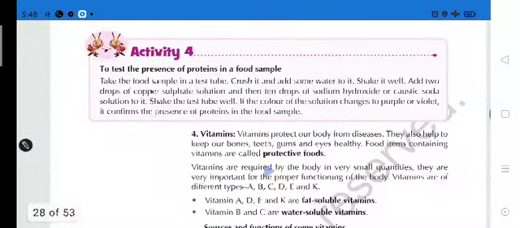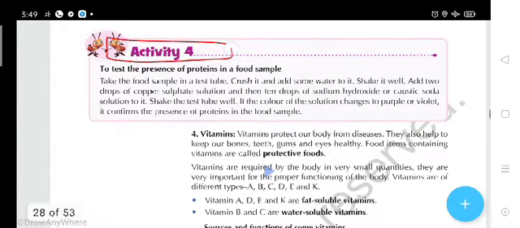Now see students, here is another activity to test the presence of protein in food samples. Students, you are eating any kind of food. How are we able to know that the food you are eating contains protein? For this, again we have to perform an activity. You have to take a glass test tube. Now the food whatever you have taken, you have to crush it. After that, add some water to it.